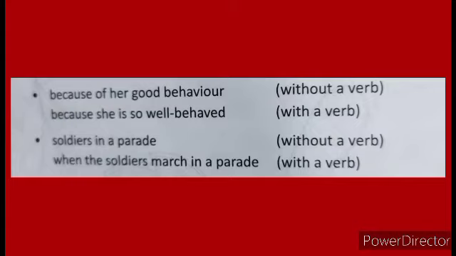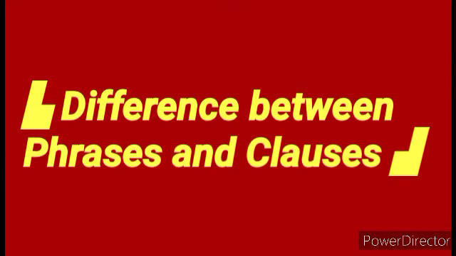When the soldiers march in a parade. So, here we have got a verb. The verb is march. So, the parts without a verb are called phrases. The parts with a verb are called clauses. Now, let us see the difference between phrases and clauses.